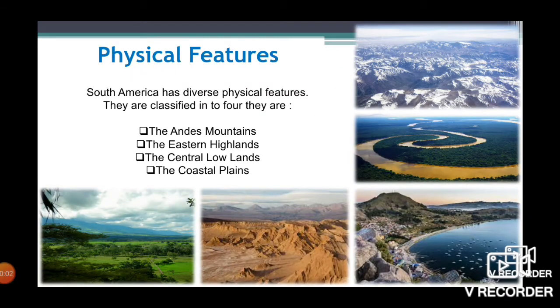As I said earlier, South America is the 4th largest continent in terms of size and 5th in terms of population. It has diverse physical features which are classified into 4: the Andes Mountains, Eastern Highlands, Central Lowlands and the Coastal Plains.